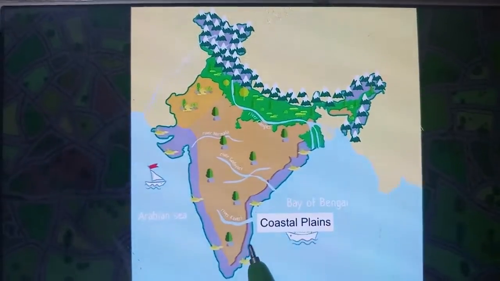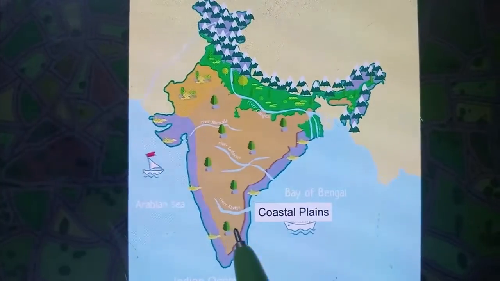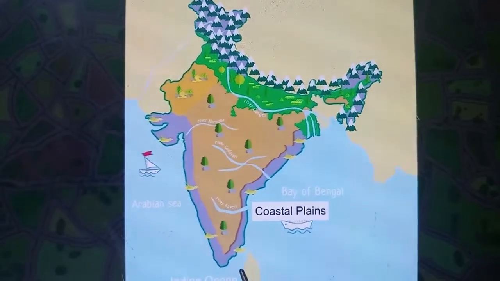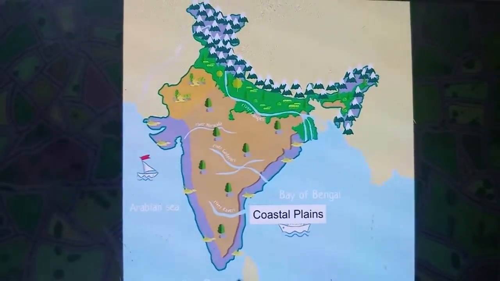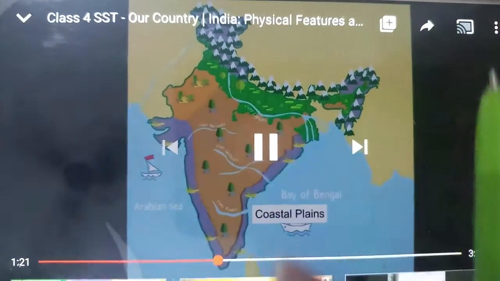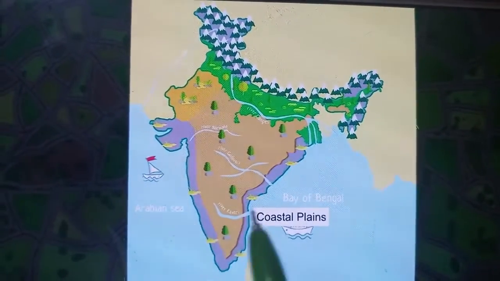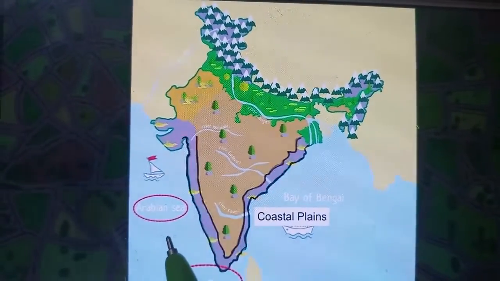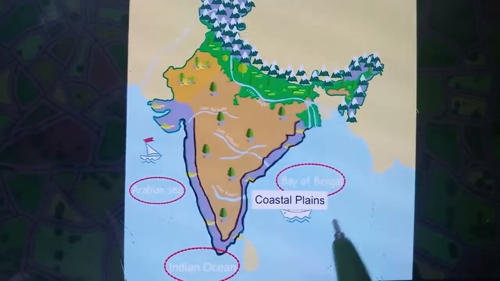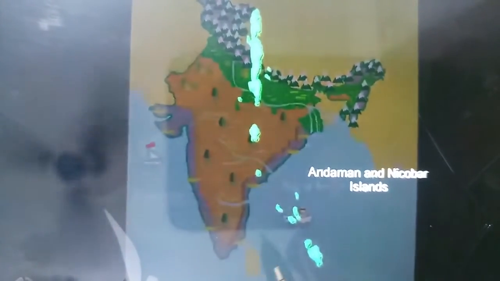The coastal plains of India surround the Deccan Plateau on the eastern, western and southern sides. Three water bodies, the Arabian Sea, Indian Ocean and Bay of Bengal, also surround the Deccan Plateau, on the west, south and east respectively.